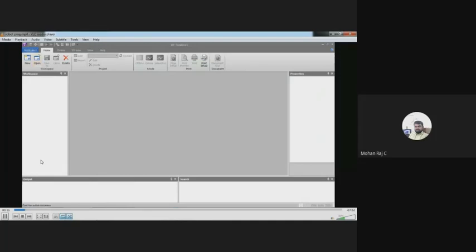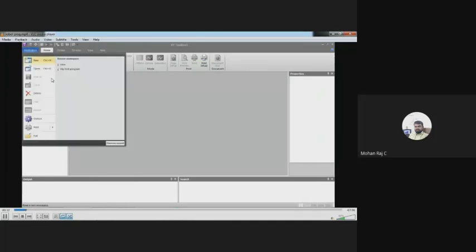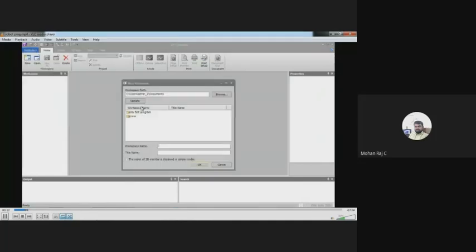So here you have to choose a new project. Go to workspace and create a new one. You have to choose a folder where you want to save your project. My workspace name, I have given it as new, or I can give it as square movement.